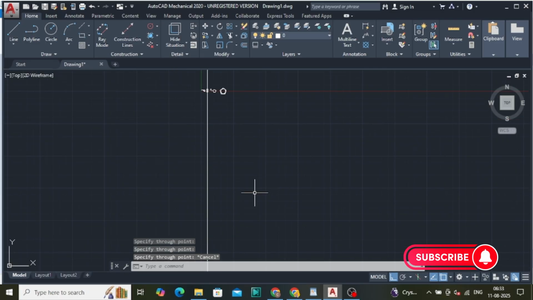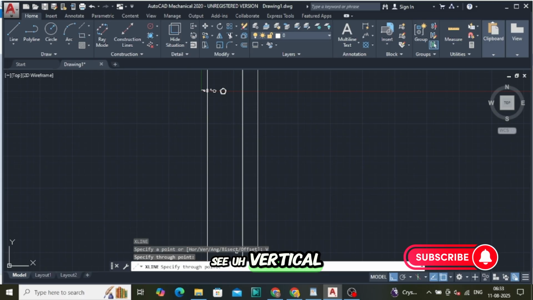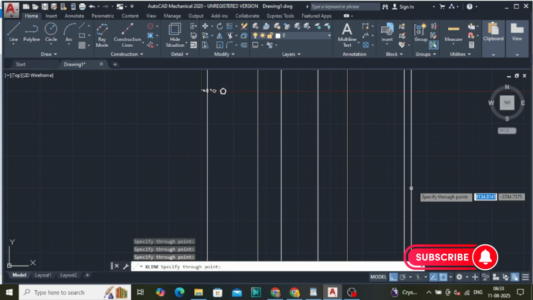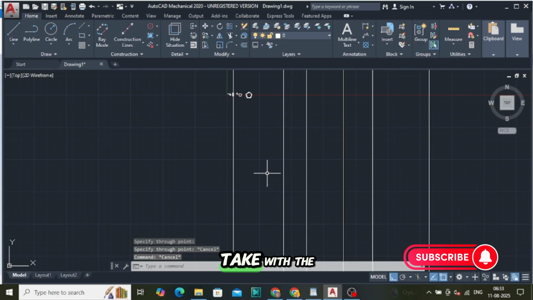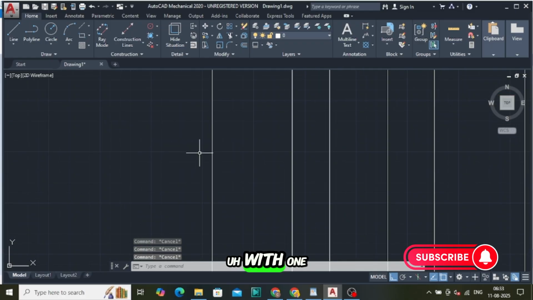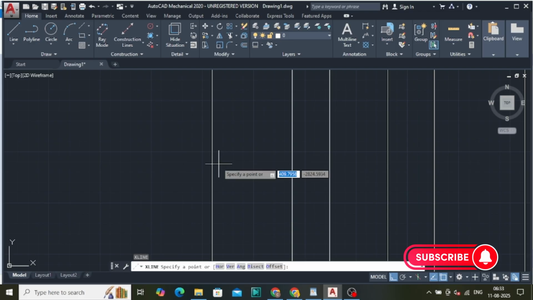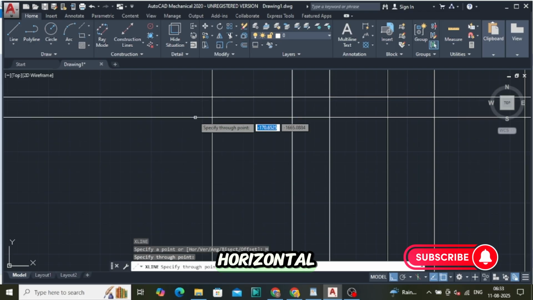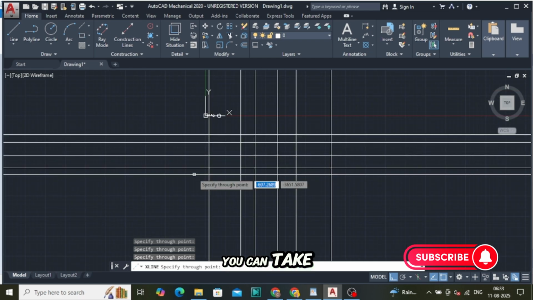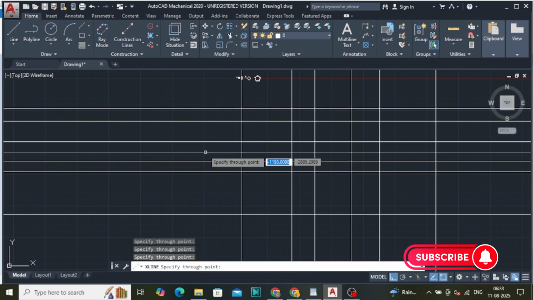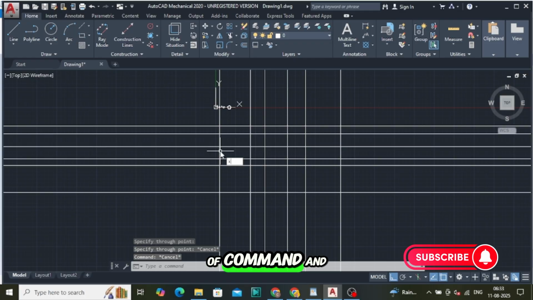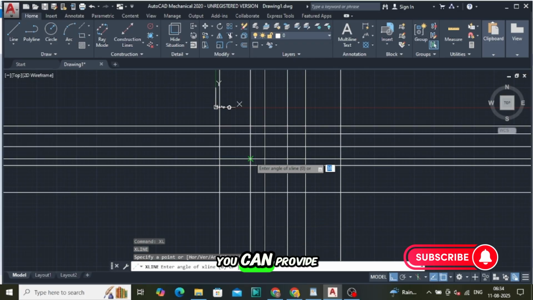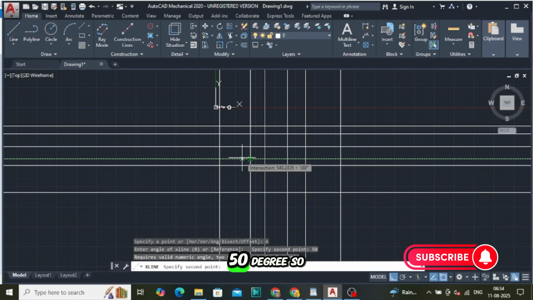Okay, and again we are going to see vertical. Okay, this is vertical. You can take many lines with one use of the command. And the same for horizontal, you can take multiple lines with one use of the command. And the third is angle. You can provide it here, just provide the center, and you can draw with 50 degrees.